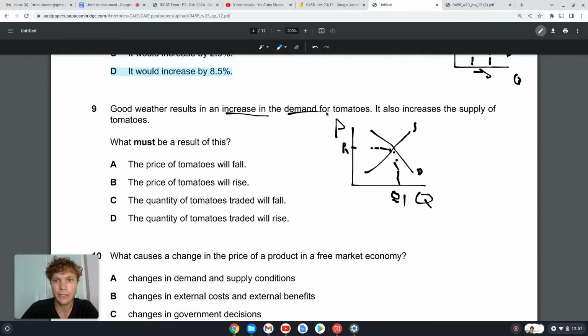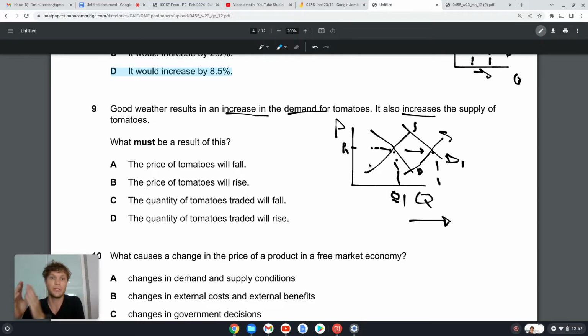So we know there's an increase in demand, and there was an increase in supply, so supply also increased. Let's note that we're not really sure what happened to the price. I've just randomly drawn this. The price could have increased or decreased. If demand increased more than supply, then price would increase. If supply had increased more than demand, then price would have decreased, but we don't have enough information on that. But what we do know is that the quantity of tomatoes traded did increase. So the price of tomatoes will fall.